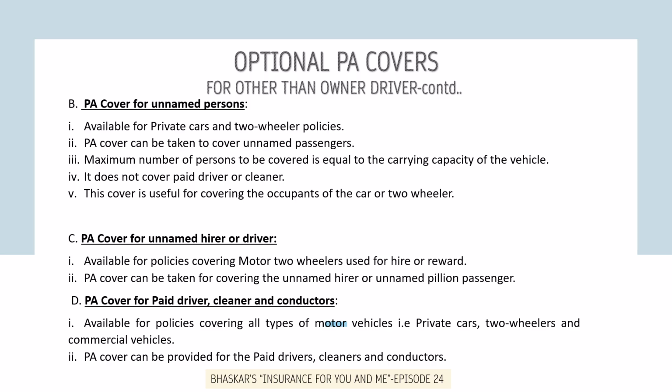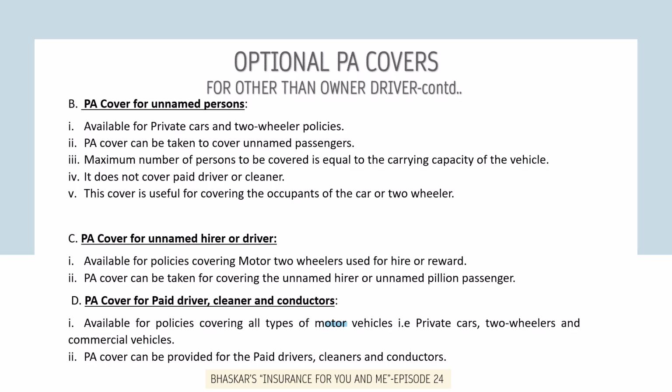So the next such cover is PA cover for unnamed persons. The earlier one we discussed was for named persons. This is for unnamed persons. Under this, the cover is available for private car and two-wheeler policies, and the cover can be taken to provide coverage for unnamed passengers. The maximum number of persons to be covered under this particular section is equal to the carrying capacity of the vehicle. And this also does not cover paid driver or cleaner.